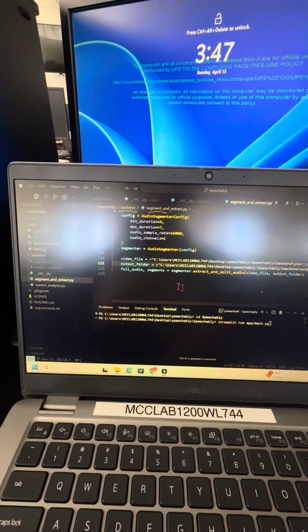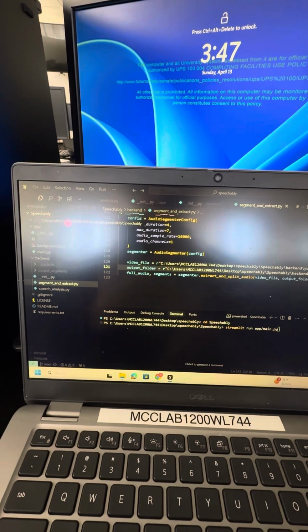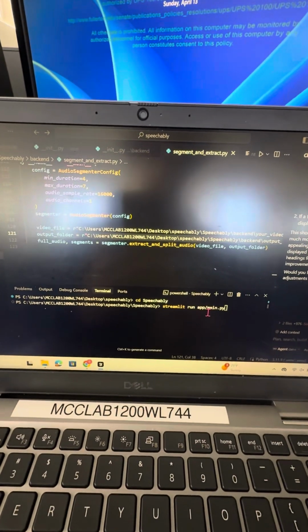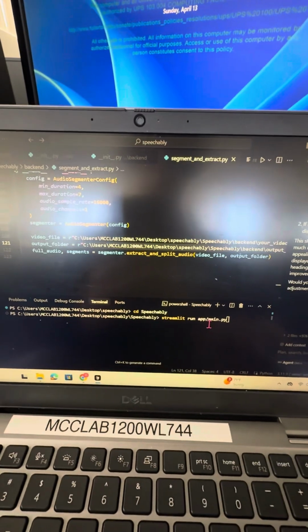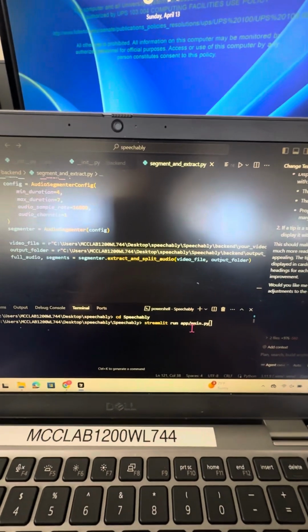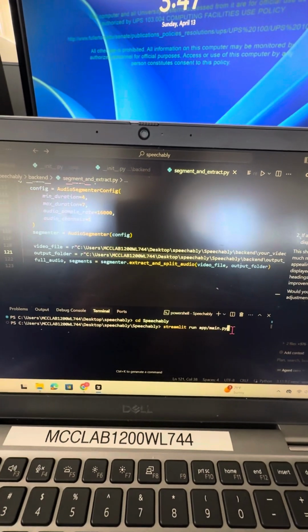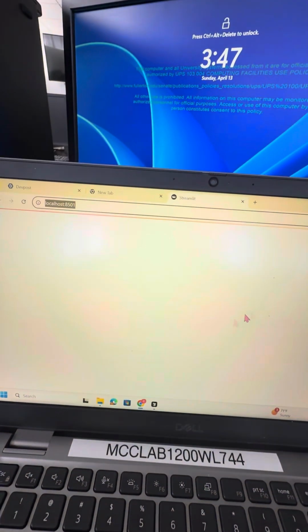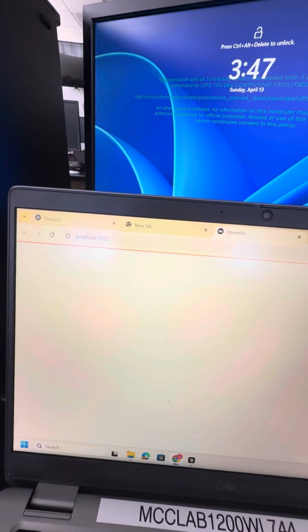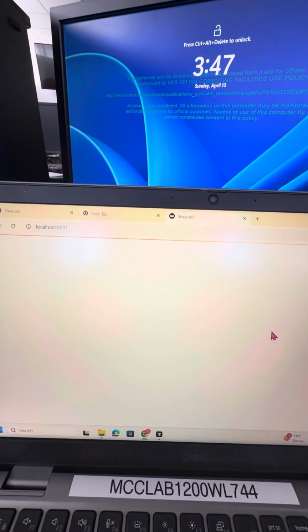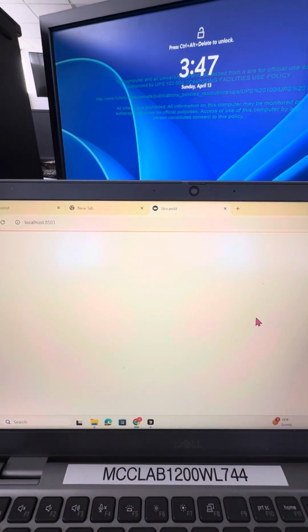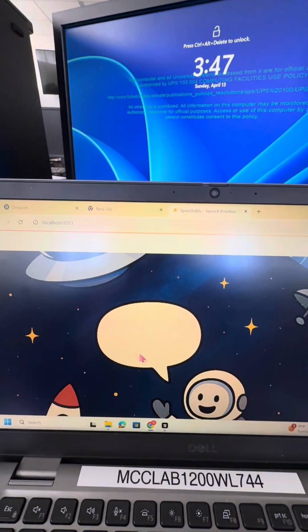This is my project called Speechably. So first we're going to start it by running it through Streamlit. This program was made with Python, and the UI is using Streamlit. So it brings us to our localhost, and it takes a second, but it loads. Here's the background.